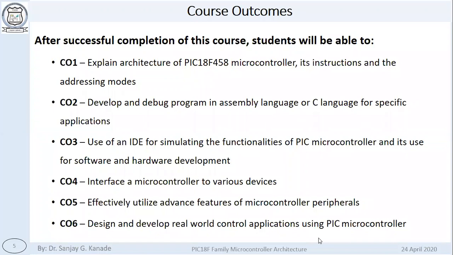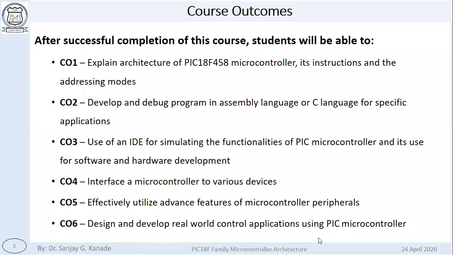These kind of things are required. The basic structure of the course. Basic things in the C programming language are required. Then the third outcome that is expected of you is that you should be able to use an IDE for simulating the functionalities of the PIC microcontroller and its use for software and hardware development.